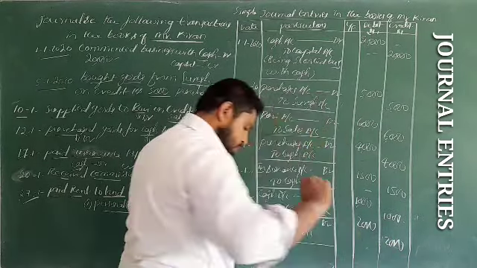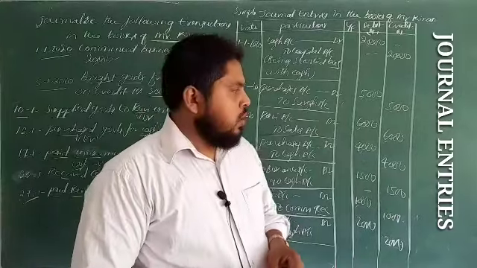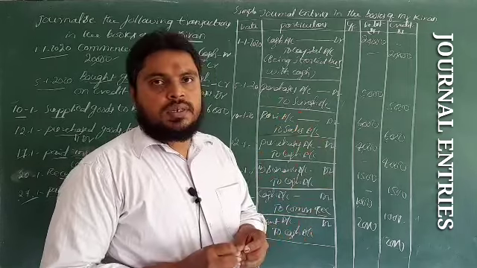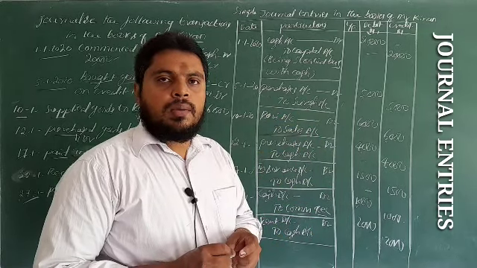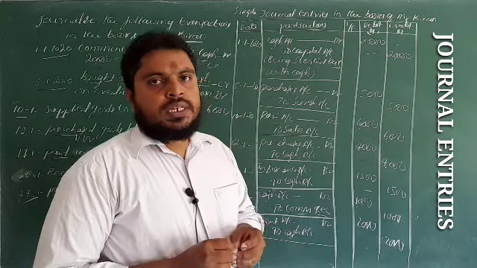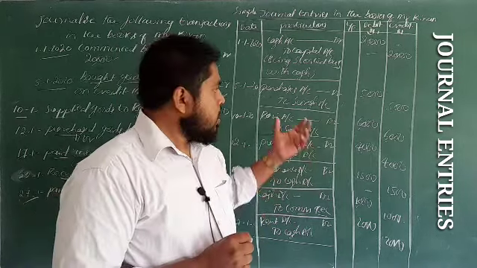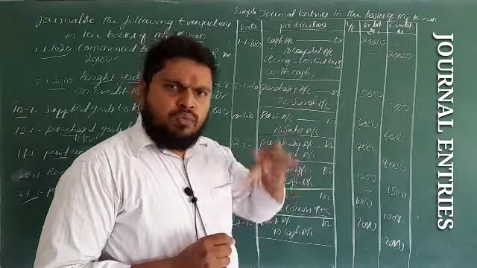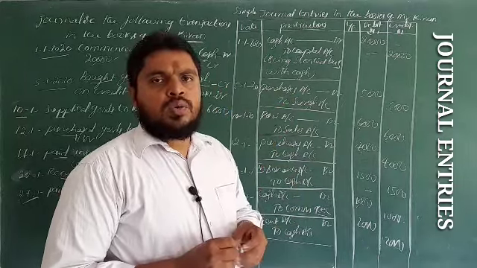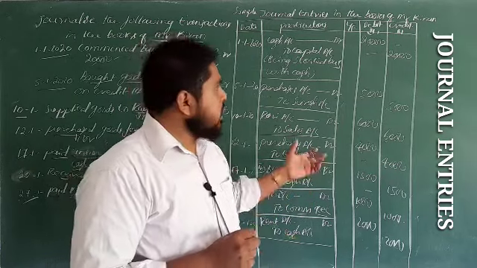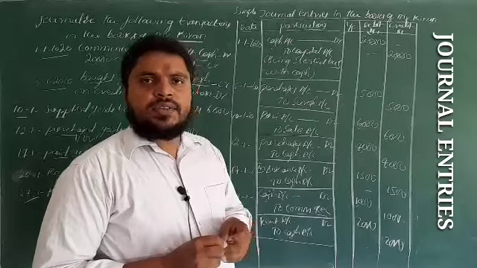So dear students, this is the basic concept in plus one. Being a commerce student, journal is a very important concept. Everyone has to learn this concept. You can't directly pass the entries.